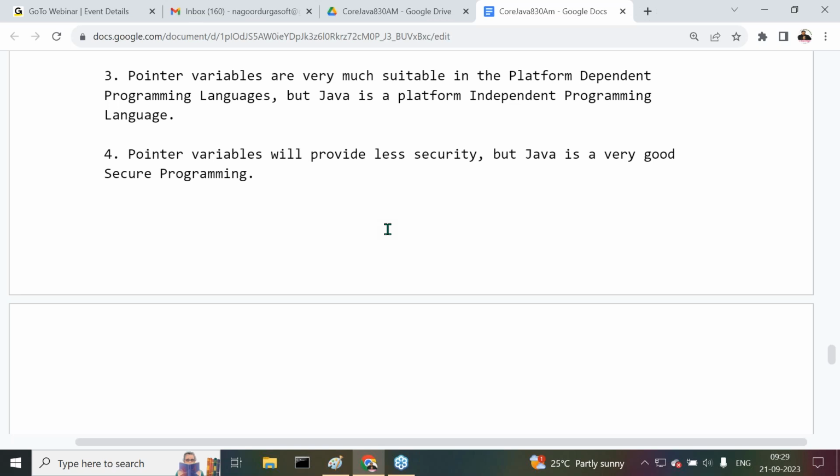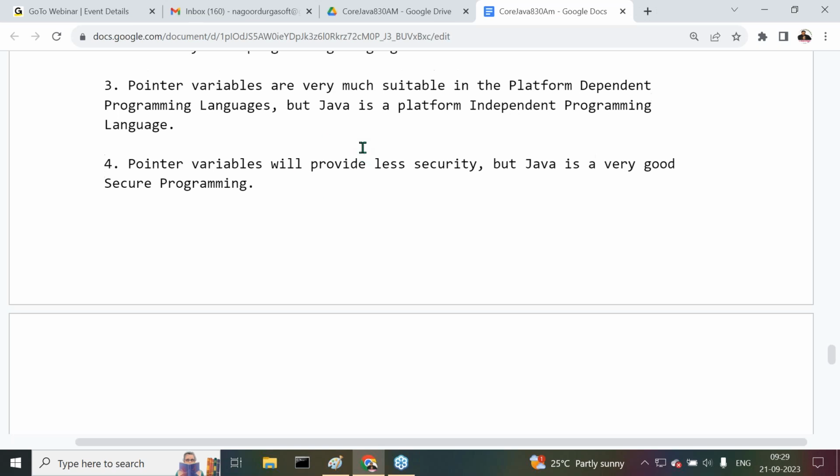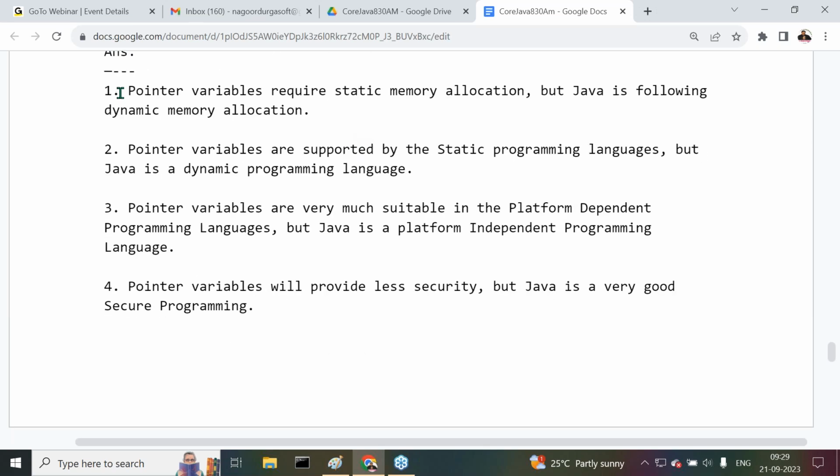But the point is, pointer variables will provide less security, but Java is a very good secure programming language. So pointers must not be allowed inside Java, because pointers are totally against the Java programming language. That's it. Now see one more time all the reasons. Now tell me why pointers are not possible in the case of Java.